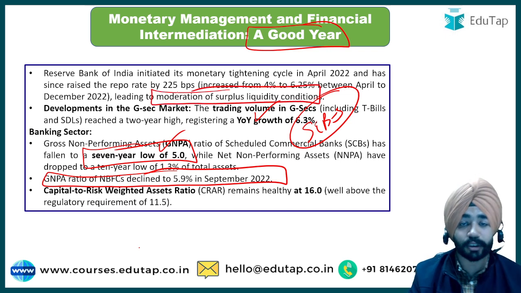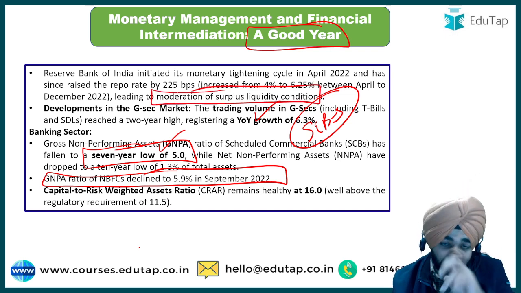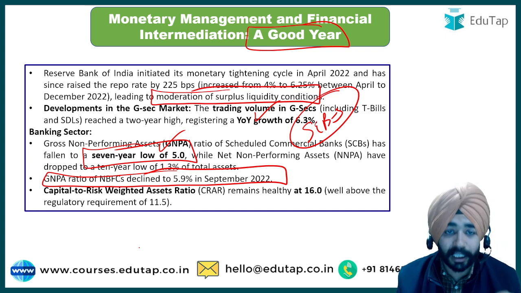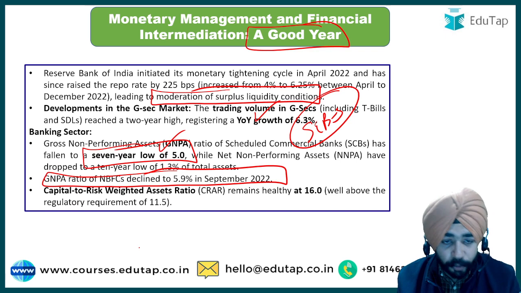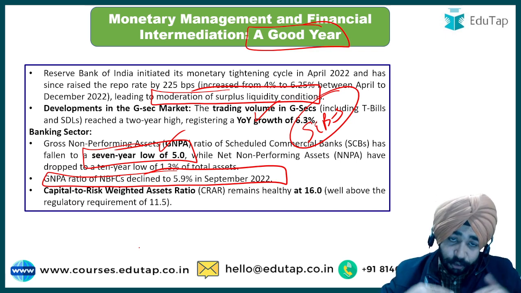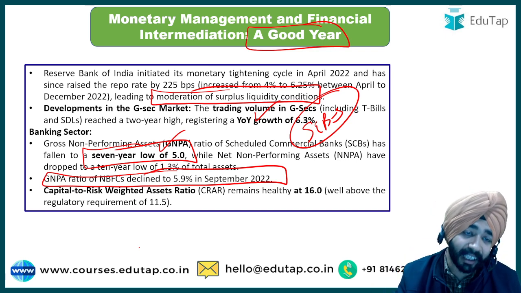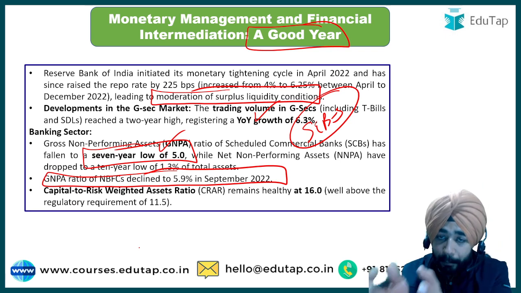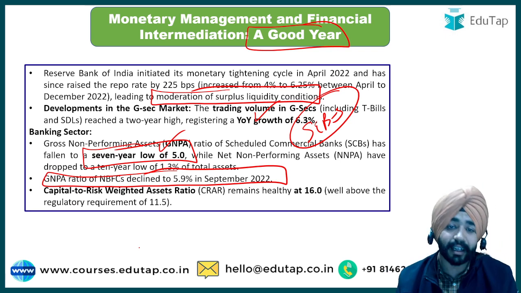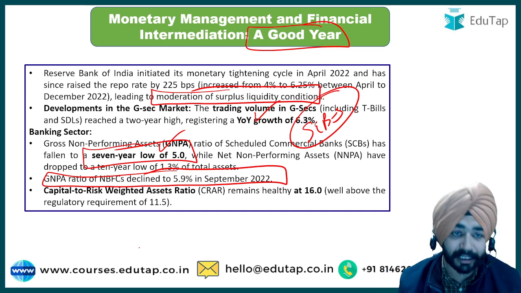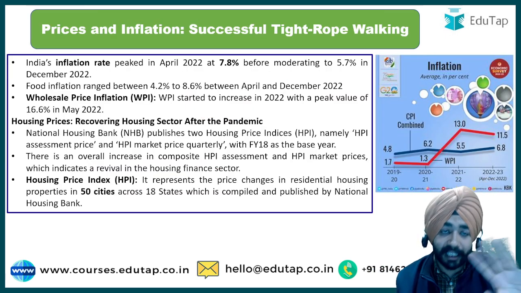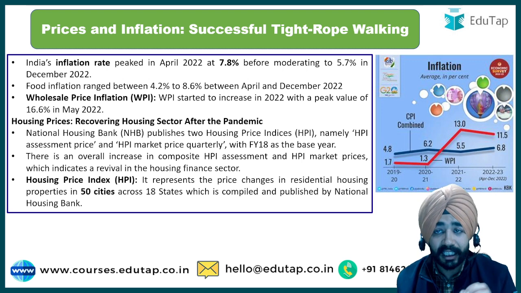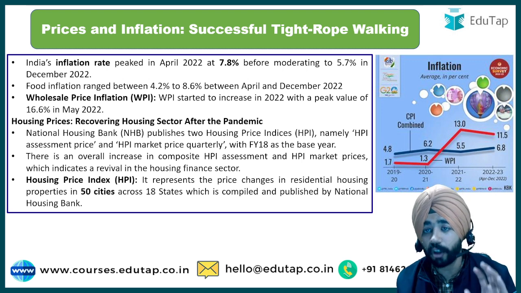So this is the purpose of moderation of supply liquidity. This is how the supply liquidity will be cleared here. ठीक है, उसको control किया जाएगा. This is the prime thing that has been done by the RBI. Okay, so I hope you have cleared about this thing, that what actually is the impact when the repo rate increases. Basically the money in the market gets reduced. This is the point here. Okay, now in terms of inflation, when I talk about inflation, the next chapter, that is prices and inflation, ठीक है, it is said it is successful tightrope walking.